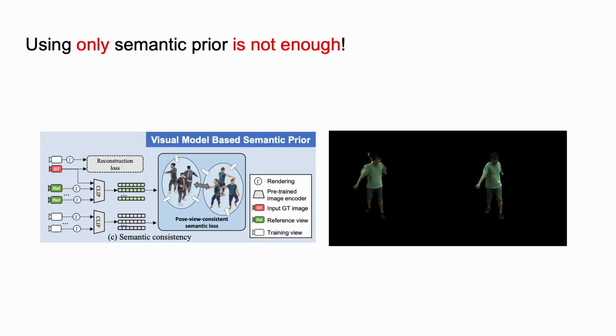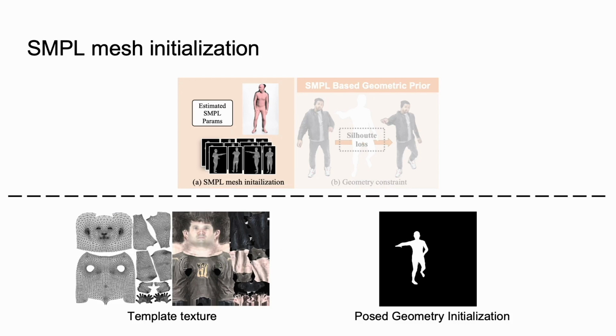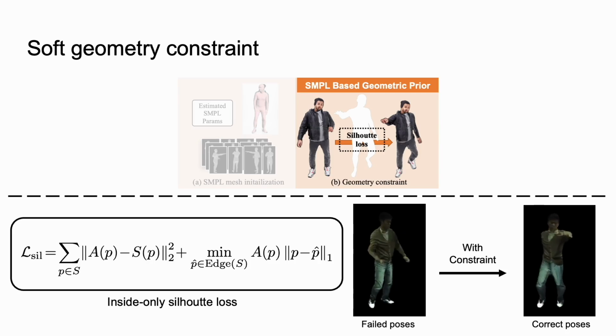However, only using semantic prior is not enough to recover the full-body geometry. For this issue, Implicit introduces the 3D geometric prior from SMPL, the skinned multi-person linear model. First, in our optimization-based method, we use multi-view video frames rendered by SMPL meshes to initialize the pose-conditioned human geometry. Then the geometry and body poses are maintained by a soft geometry constraint during one-shot training.